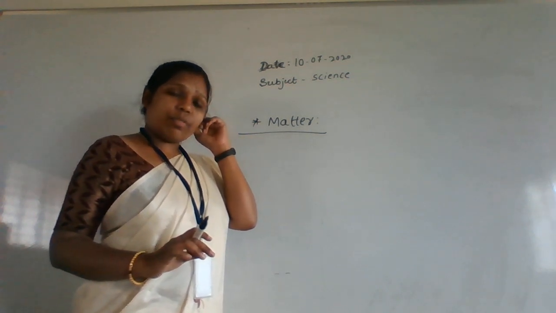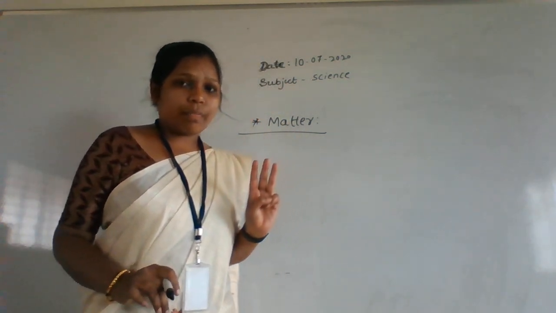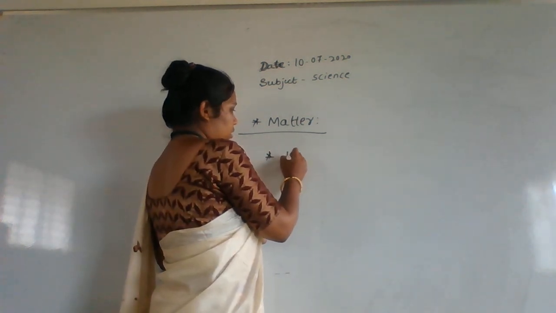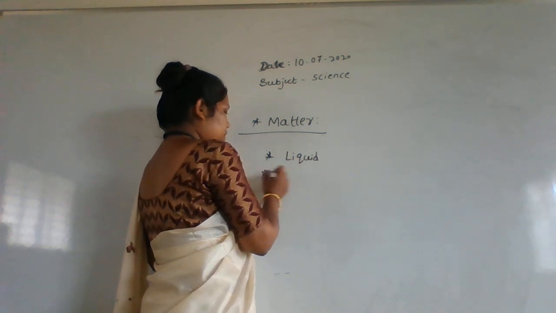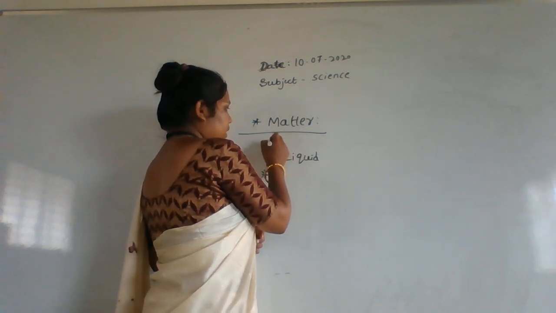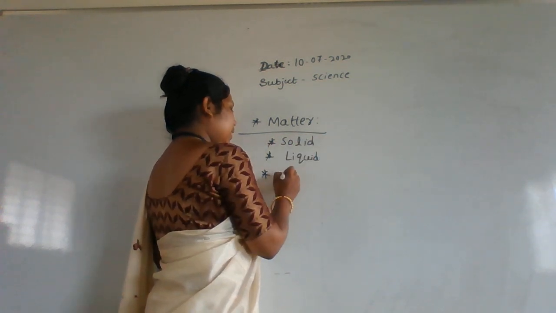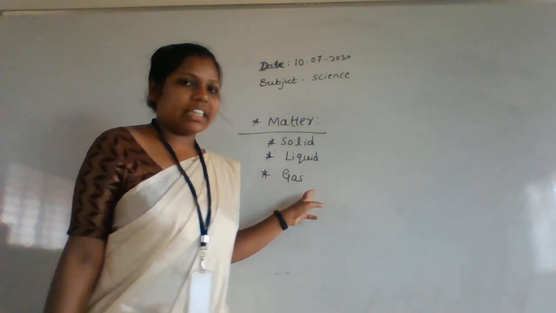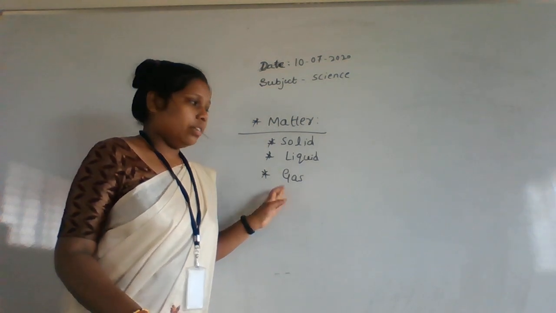And in the states of matter, what are the main states of matter? Three states of matter are there. First one is solid. Second one is liquid. Next one is gas. These are the three main states of matter: solid, liquid, gas.